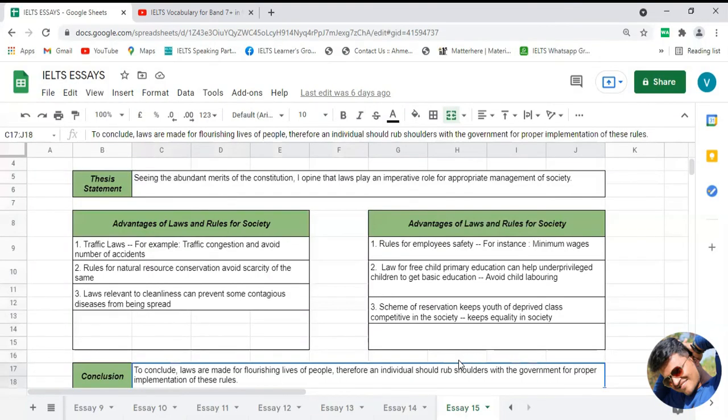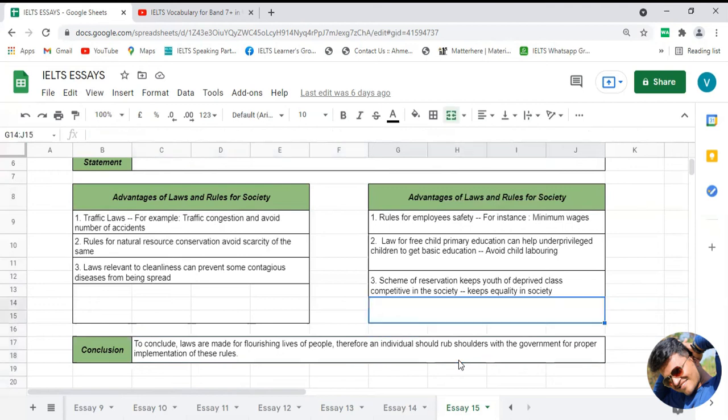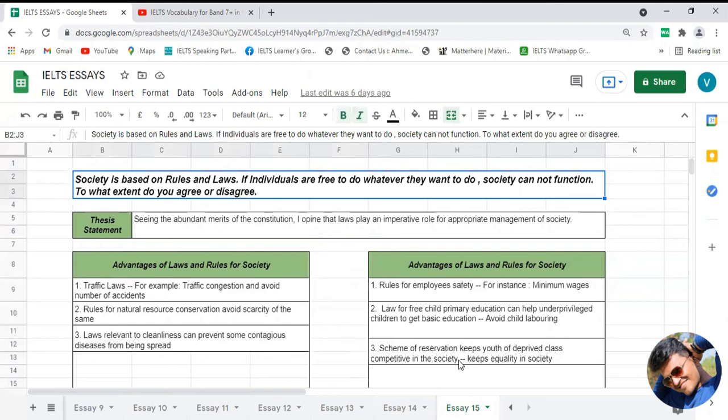Now it's time to discuss the conclusion for the given topic. And as I always say, friends, whenever you want to write a conclusion for any given topic, then just try to ask yourself who can do something and what can be done for the given topic, right? If I talk about the given topic over here, then the topic is that society cannot run without rules and regulation. Okay, it means that rules and regulations are important for society, right?